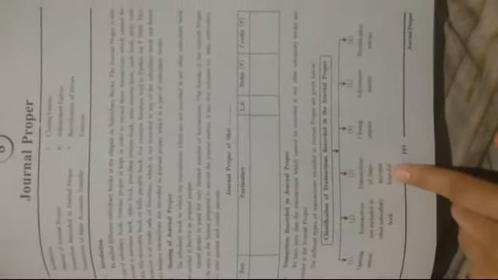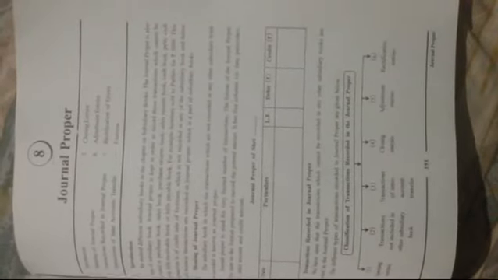The first one is opening entries. Opening entries are always recorded in journal proper. The second one is transactions not included in the other subsidiary books. Then the third one is transactions of inter-account transfer. The fourth one is closing entries. The fifth one is adjustment entries, and the sixth one is rectification of errors. So there are 6 types of transactions which are recorded in the journal proper.